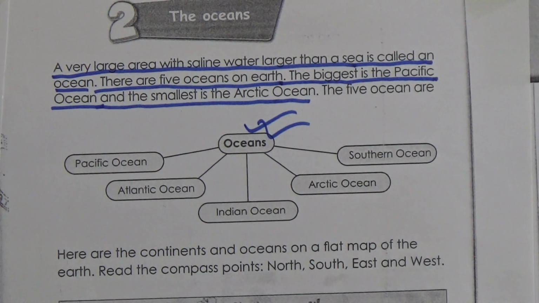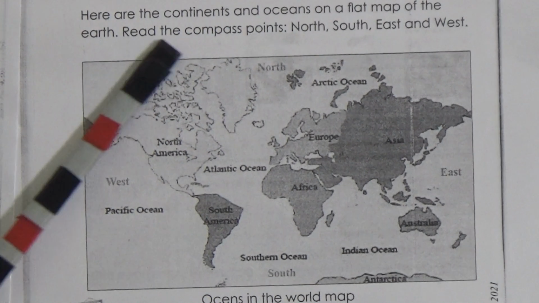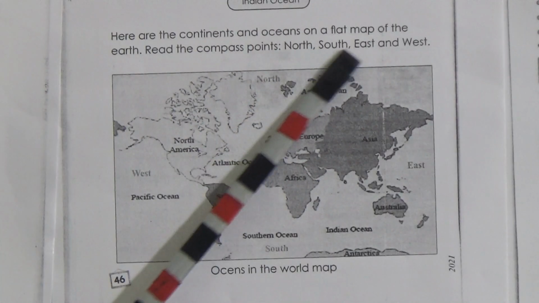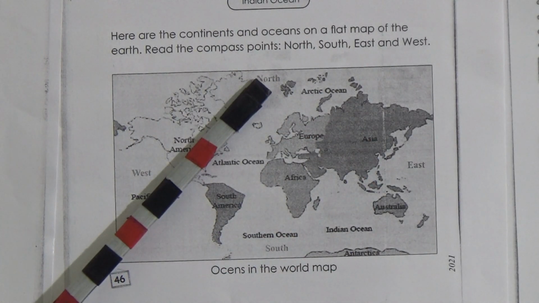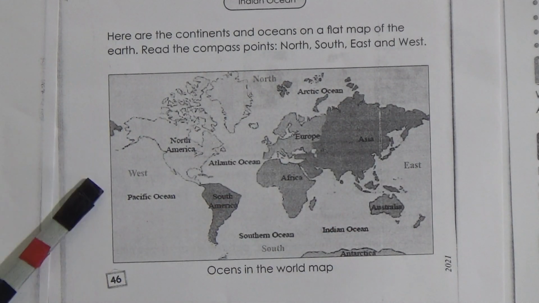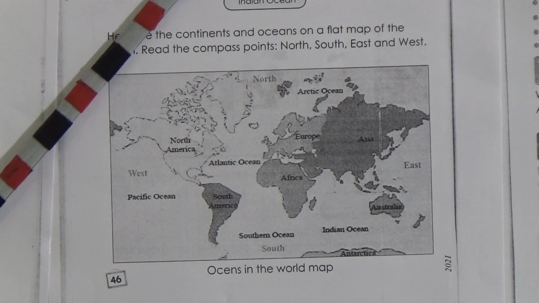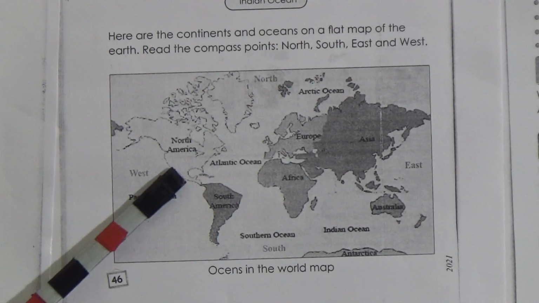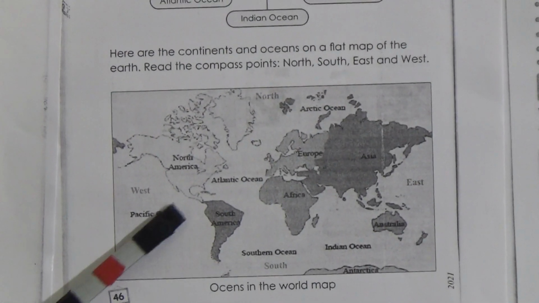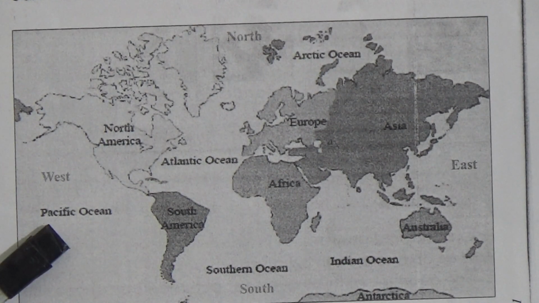Okay, let's try to find them out in the map. Now look, here are the continents and oceans on a flat map of the earth. Read the compass points north, south, east and west. Now look, this is north, this part is south, this is east and this is west. Now look, where is Pacific Ocean? Here is the Pacific Ocean, on the flat map of our earth.